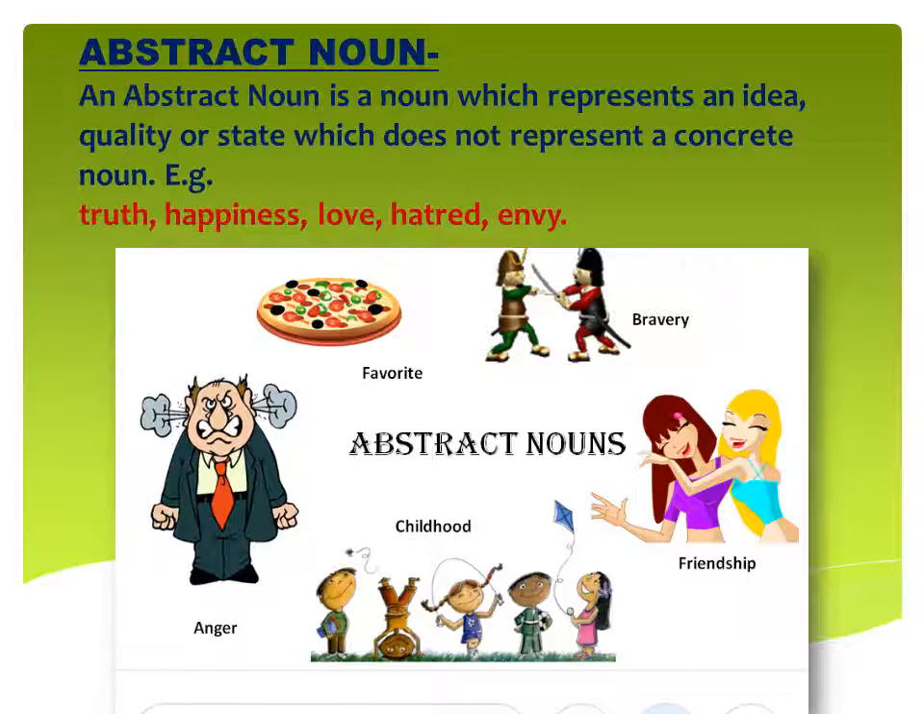Childhood. When we are small and playing in the garden, we can see the small children playing in the garden, but the state, the condition of those small children is called childhood, and childhood is a type of abstract noun. And anger: here a man is getting angry, you can see the man but you cannot see the anger, so anger will come in the category of abstract noun. So all the things that you can feel inside your mind but cannot see and touch will come in the category of abstract noun.